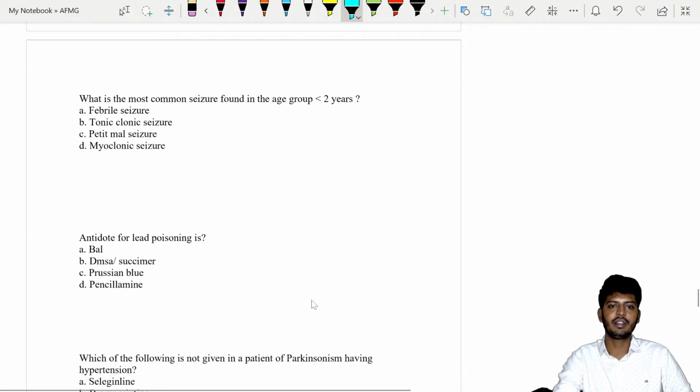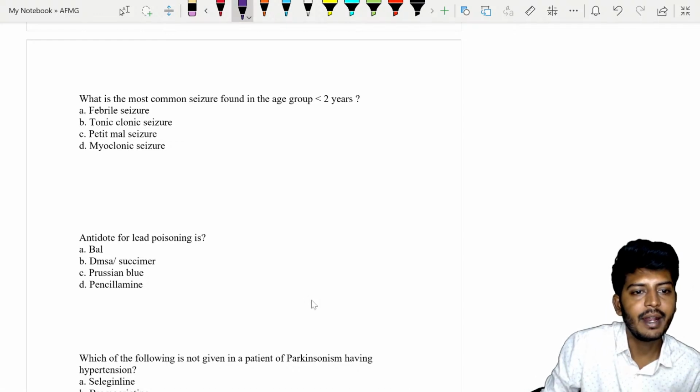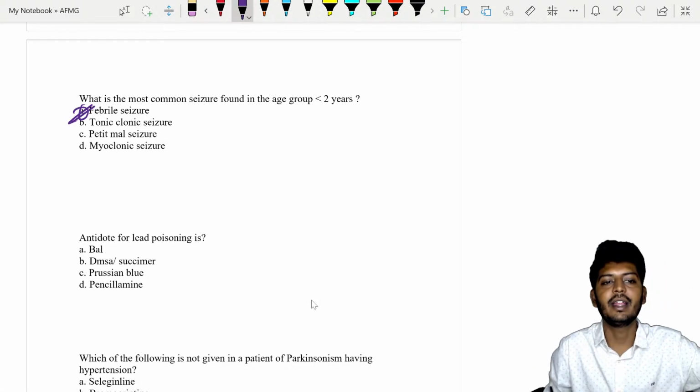What is the most common seizure found in the age group less than 2 years? As soon as I tell you age group less than 2 years, do not always think about absent seizures. Absent seizures are seizures which can be found only in children. It doesn't mean that is the commonest seizure. The most common seizure which can occur in children, my dear student, that will be your febrile seizure. Febrile seizure will be the very common seizure.